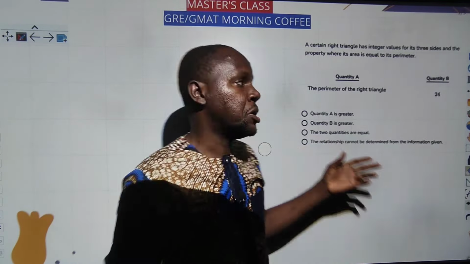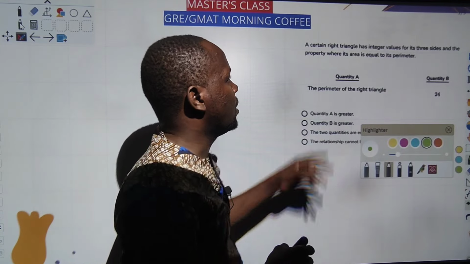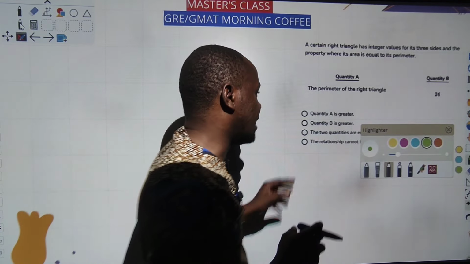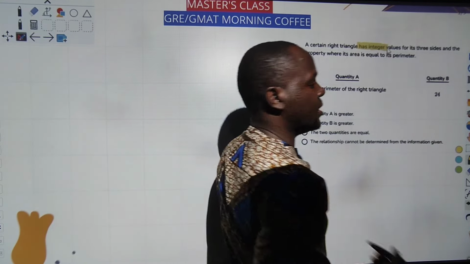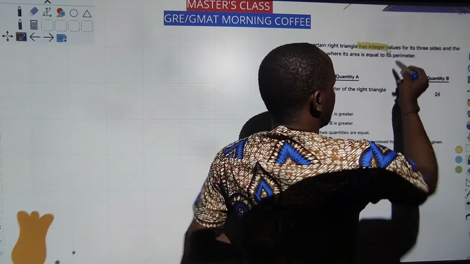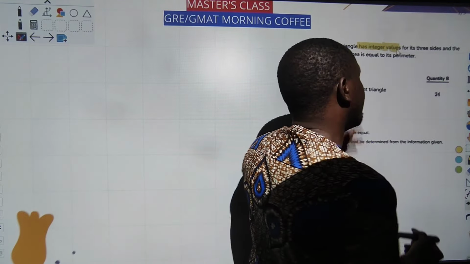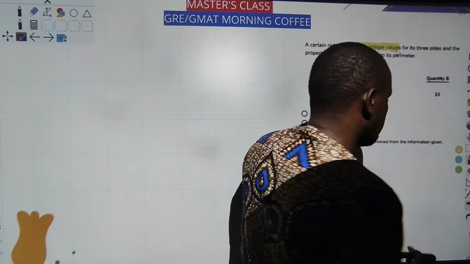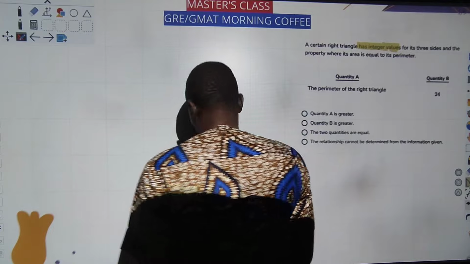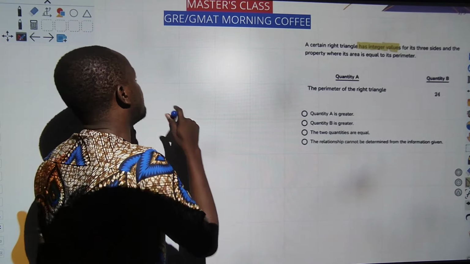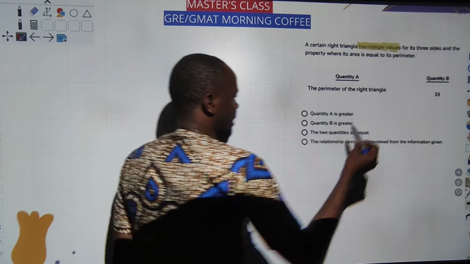Look at the question. A certain right angle. That means there is a right angle. A certain right angle, so what happened to the certain right angle? As integers. You know the meaning of integers. Integer values for the 3 sides. You are talking about a right angle triangle. Maybe the first thing I do is just to draw out a right triangle and show you how it can work. For example, maybe we have a simple right triangle here.